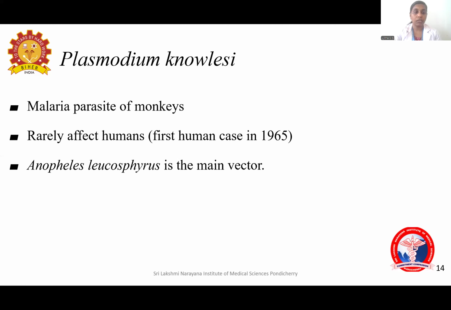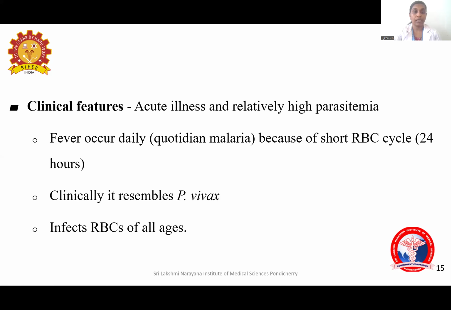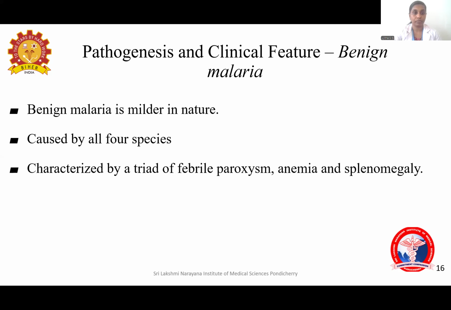About Plasmodium knowlesi, it is a parasite of monkeys and it can rarely affect humans. The first case was reported in 1965, and the vector in case of Plasmodium knowlesi is Anopheles leucosphyrus. Clinically, it is quotidian malaria, that is a 24-hour RBC cycle. It has more resemblance to Plasmodium vivax in the clinical symptoms. It causes acute illness with relatively high parasitemia and can infect all RBC stages.